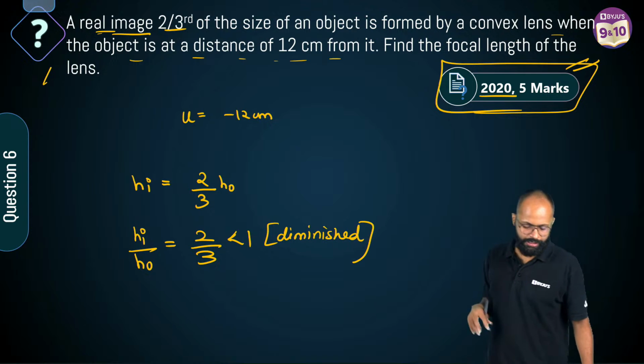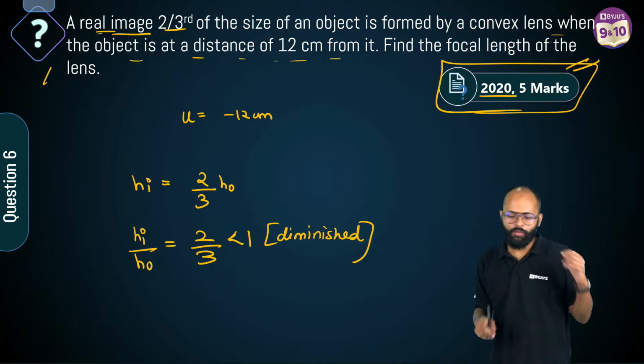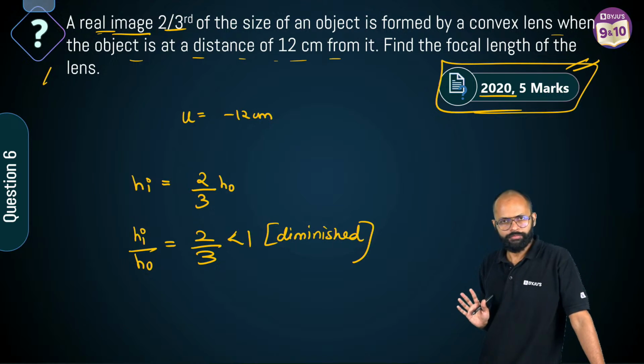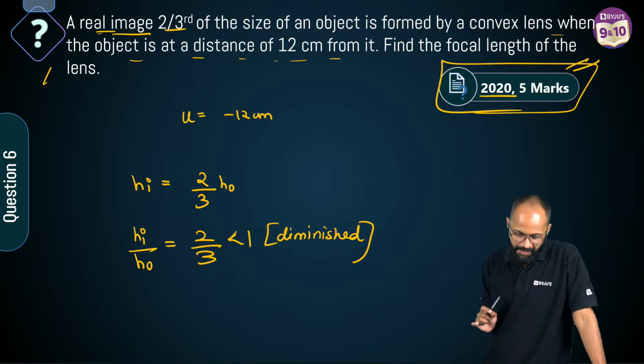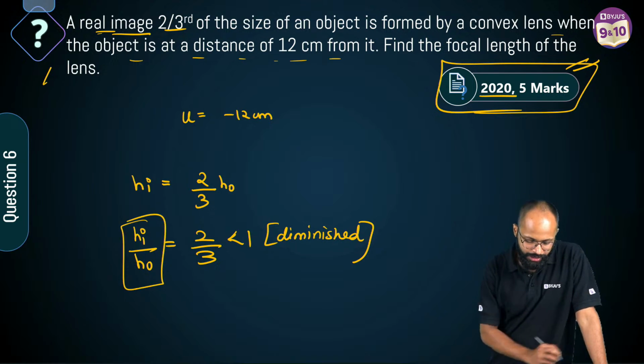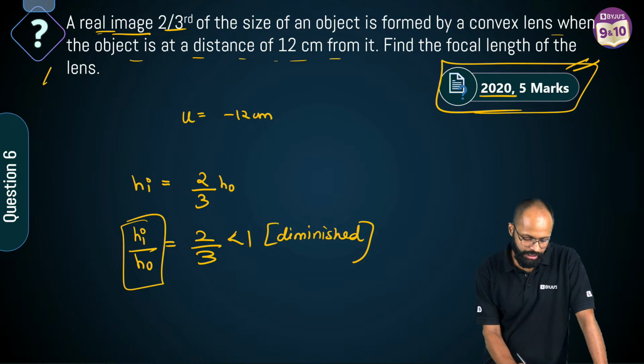Okay sir, that's true. It is a diminished image. Very good. Now one more question. Now it has become diminished. Fine, clear. What is HI upon HO? Sir, HI upon HO should be magnification. Magnification would be 2 by 3.